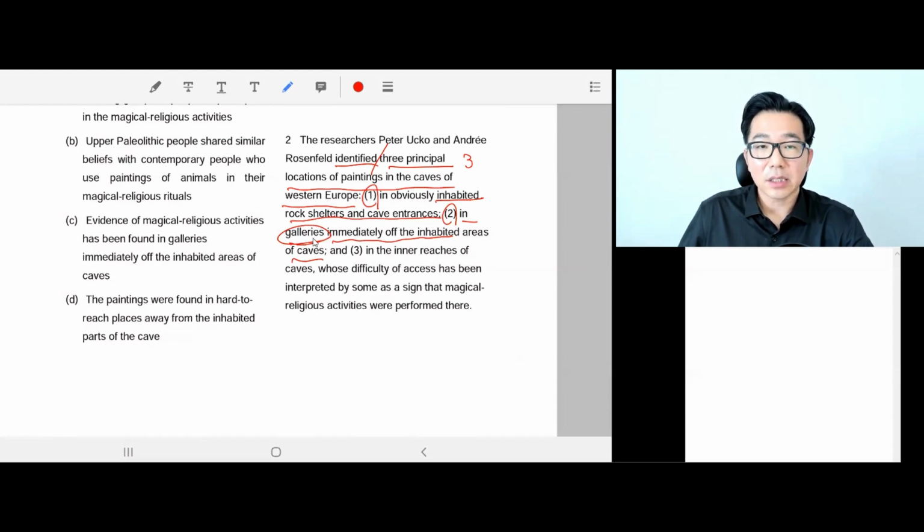All right, so no mentioning of magical religious activities yet. So hopefully location 3 will tell us something about magical religious activities.